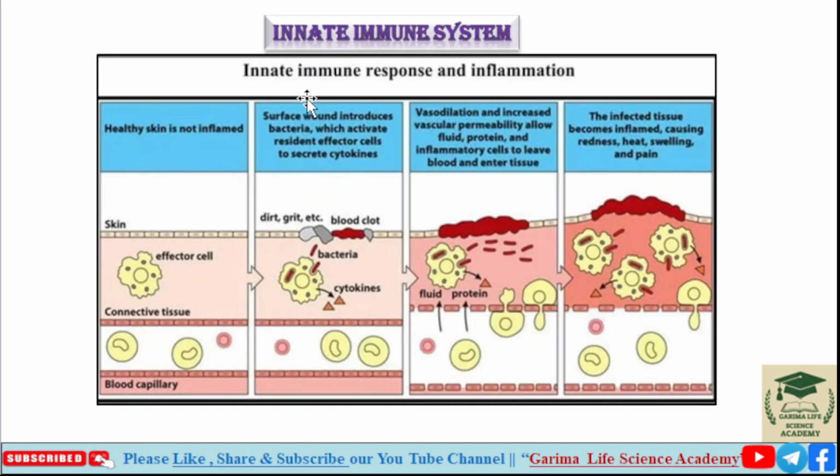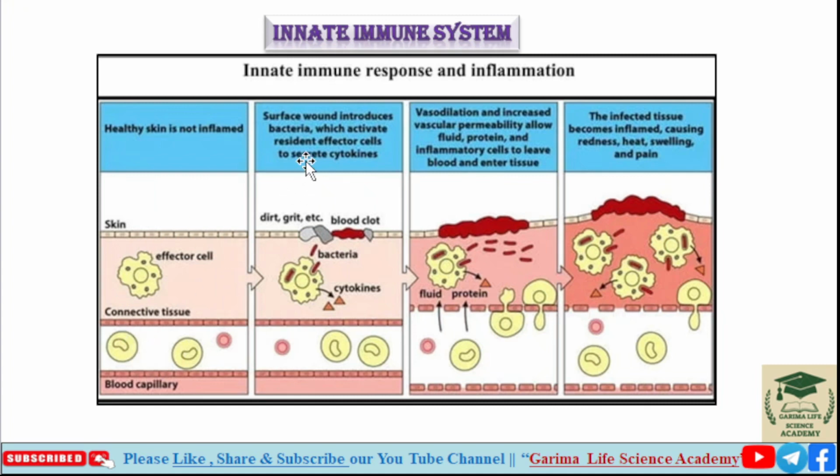Next is innate immune response and inflammation. In this slide we are going to learn how inflammation occurs through the innate immune system in response to foreign pathogens or microorganisms. Here is skin. Healthy skin is not inflamed. There is no inflammation. Here is the skin and its basement membrane, the effector cells, and inside the skin the connective tissue that connects the basement membrane and blood capillary cells. This is completely normal skin.